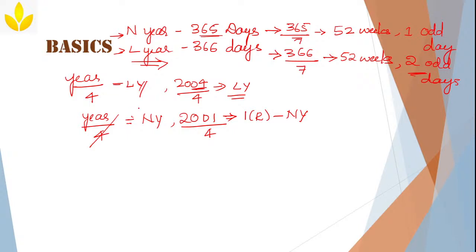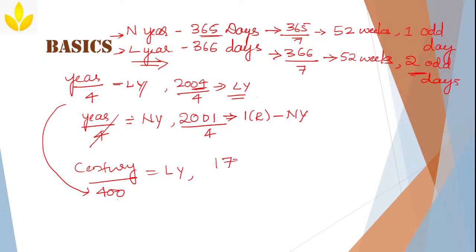Now, one more condition for a leap year is if it is a century year. If the given year is a century year, instead of dividing it by 4, you have to divide it by 400. Check it for 400. Then, if it is divisible by 400, then we call it a leap year, else it is not a leap year.